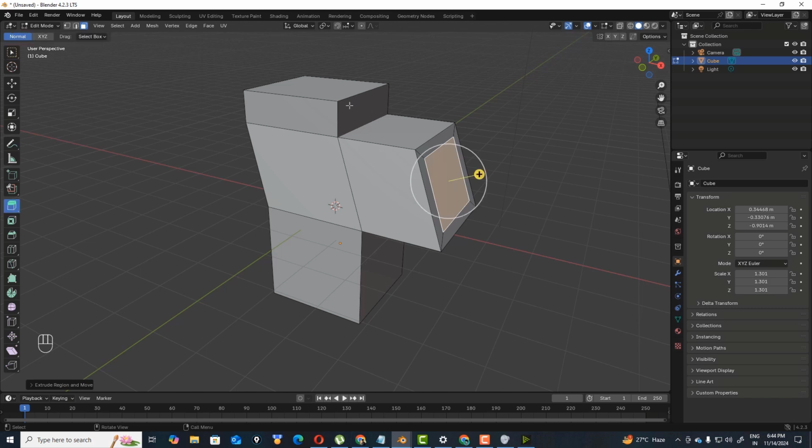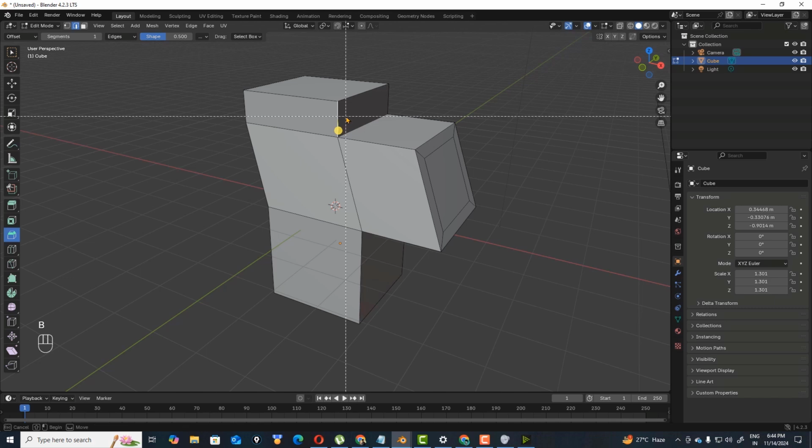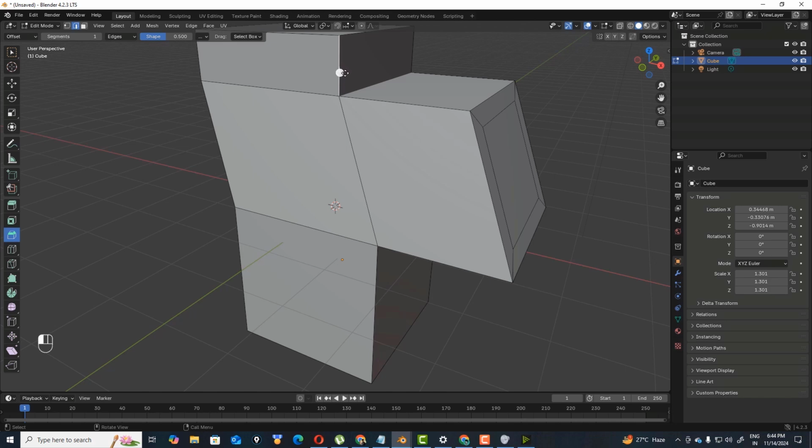Then you can bevel from here. This is the bevel option. By default, 8 should be selected. So this is the bevel option, and Control B. We're pressing Control B, and this is the bevel.